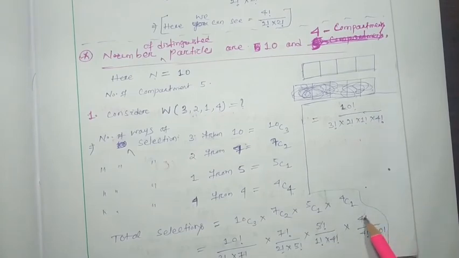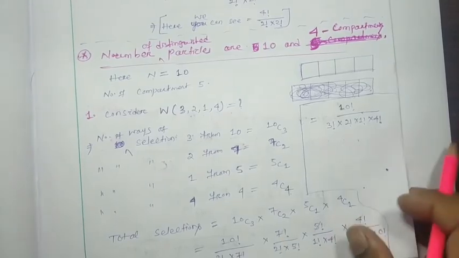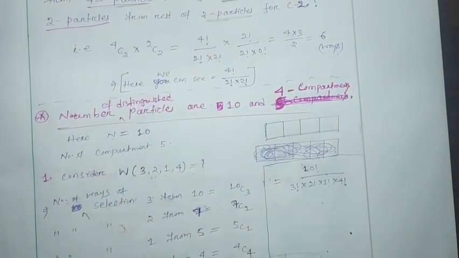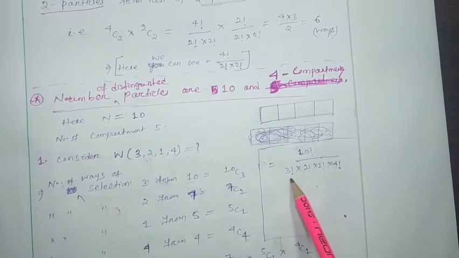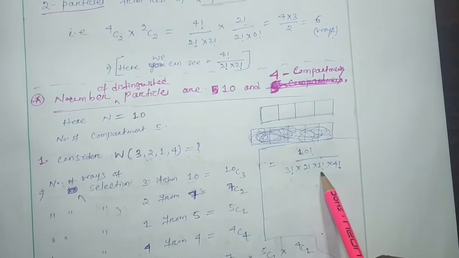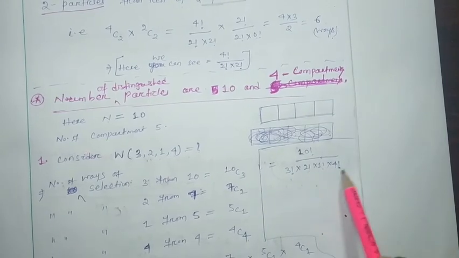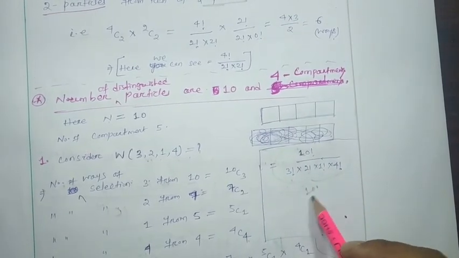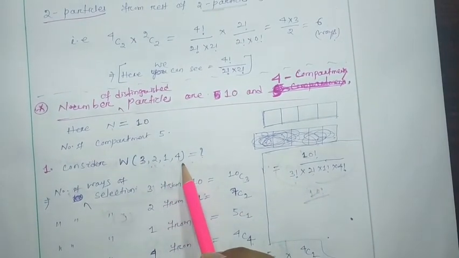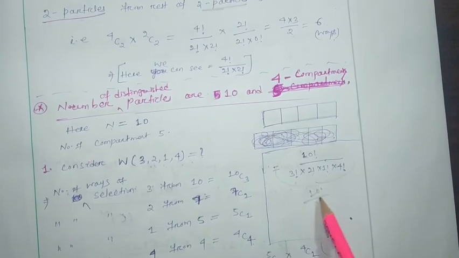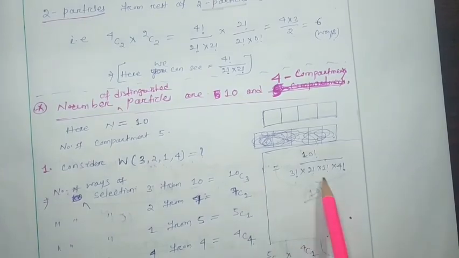So here 4 factorial got cancelled, 5 factorial got cancelled, 7 factorial got cancelled, and we found that it is 10 factorial by 3 factorial, 2 factorial, 1 factorial, 4 factorial. Okay, this is the type of expression it indicates.